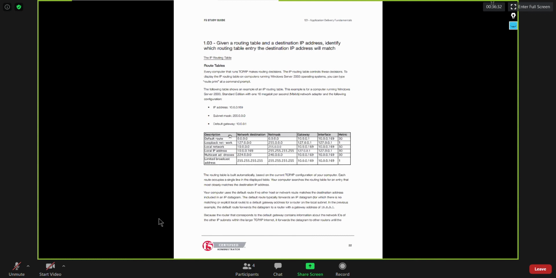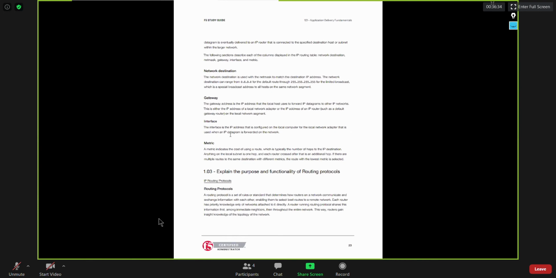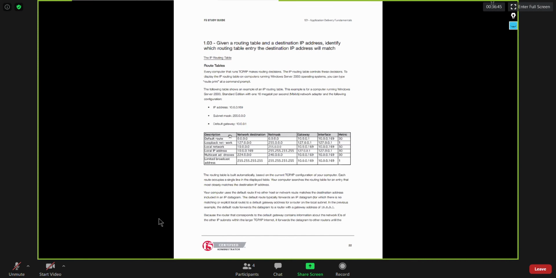That's the route table. In the routing table, you would have destination prefixes, gateways, the exit interface, and of course the metric. Then to perform routing, we have two different methods: static routing or dynamic routing.